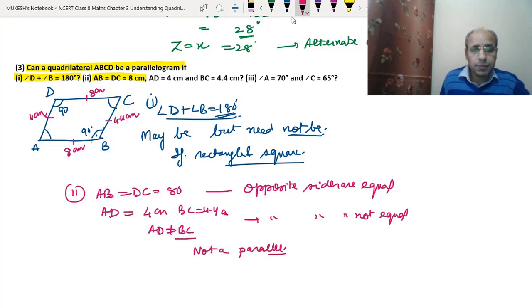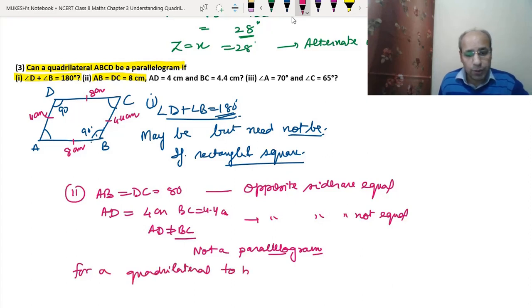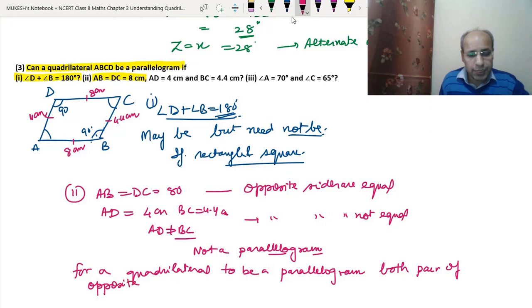It means that it is not a parallelogram, because for a quadrilateral to be a parallelogram, both pairs of opposite sides should be equal. I hope this is clear to you.